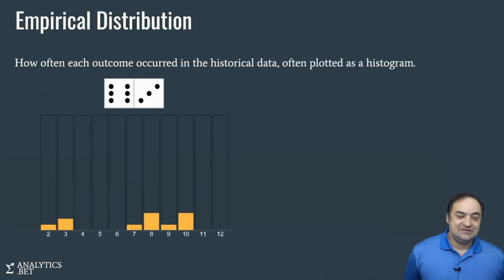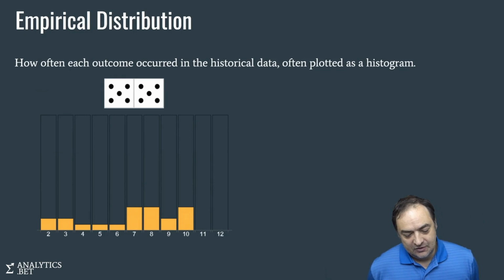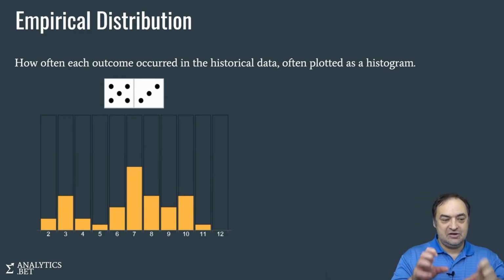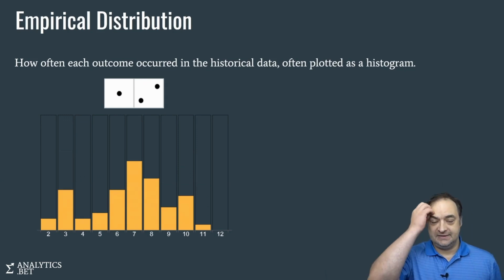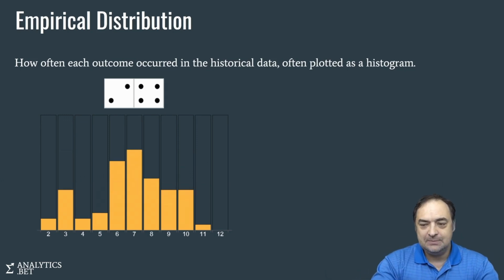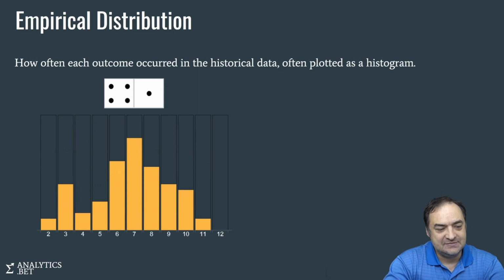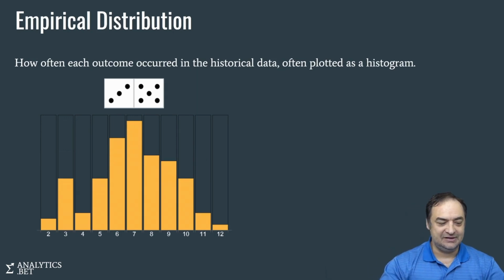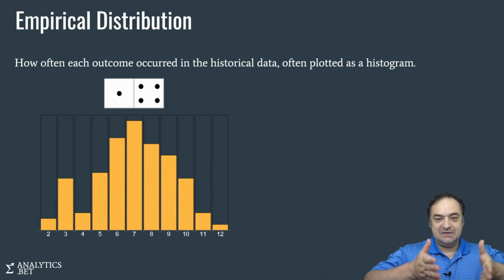The way we're going to answer these questions is, we sometimes call it an empirical distribution. Empirical means something you can touch. It just means from the historical data. These are often plotted in what are called histograms. Histogram sounds like it relates to history or something. It doesn't really. It just means vertical bars.